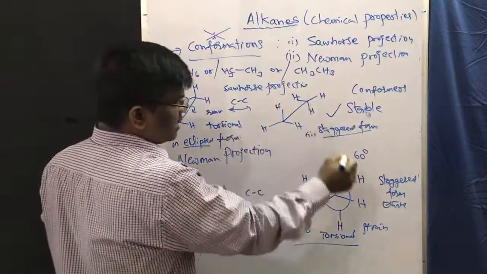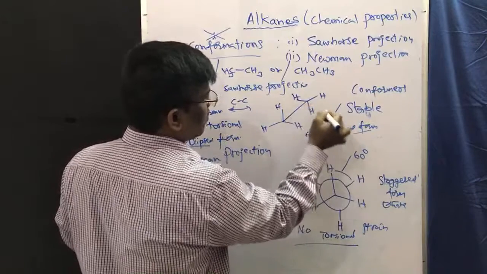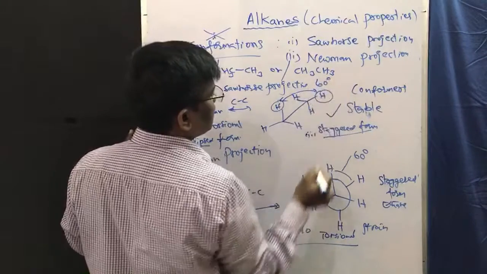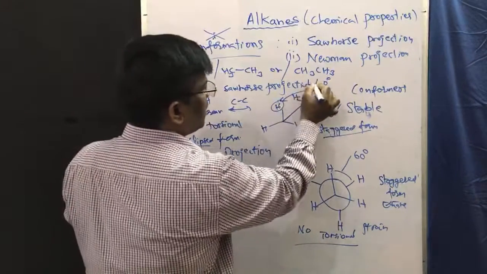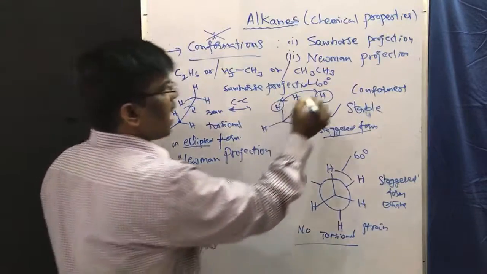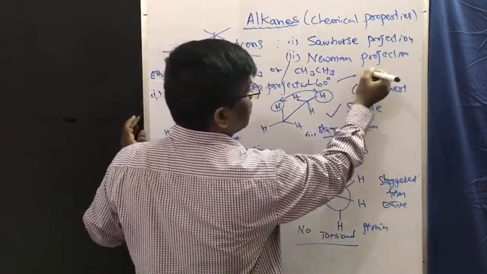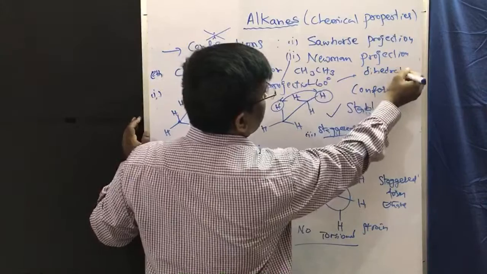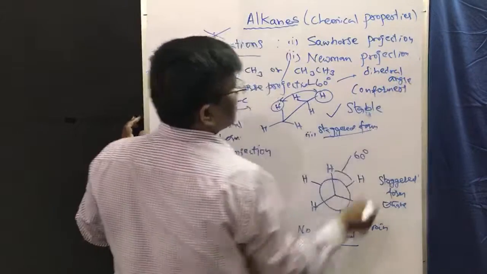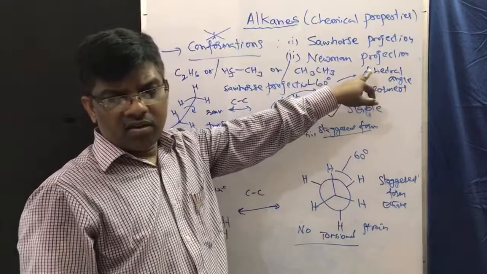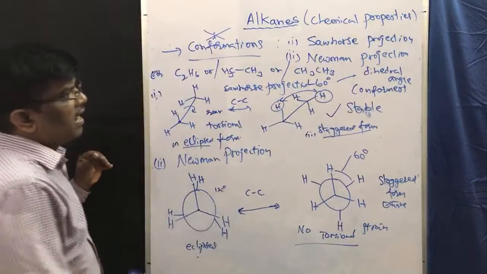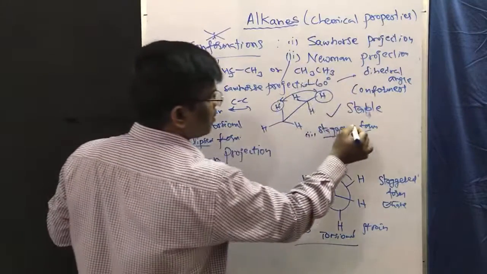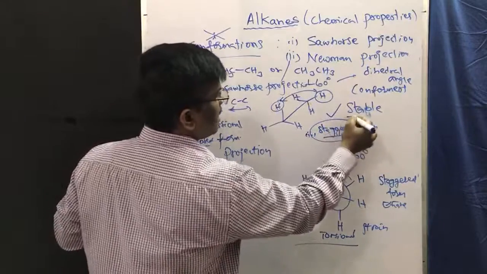And the angle, what I said, this is the angle. Here also, for example, what is the angle between these two? It is 60 degrees, right? The angle between these two hydrogens is 60 degrees. This angle is known as, very, very important, children, write down, dihedral angle. So the dihedral angle of this is 60 degrees, then it is going to give staggered form, and this is stable.